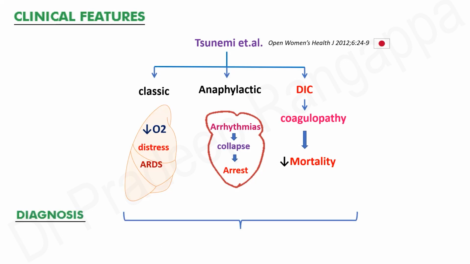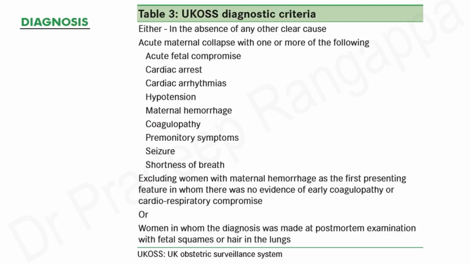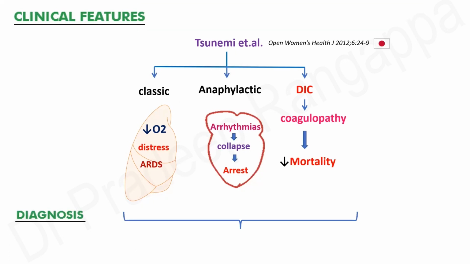So diagnosis is basically clinical, looking into the armamentarium of these three clinical spectra that one would see in the patient. The UK Obstetric Society has come out with diagnostic criteria, but for all the listeners, if you can remember this particular picture: you have a cardiovascular component, a respiratory component, and a coagulopathy. With any overlap of these, one should keep in mind the possibility of amniotic fluid embolism, especially when there has been a lot of uterine complications like uterine atony, uterine rupture, instrumentation, a large baby, a male gender, or postpartum hemorrhage. Any of these, if associated with these systemic symptoms, should make one keep in mind a remote possibility of amniotic fluid embolism.